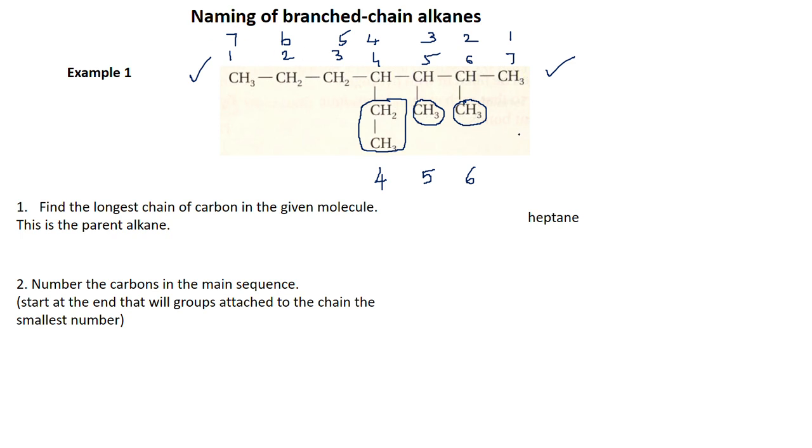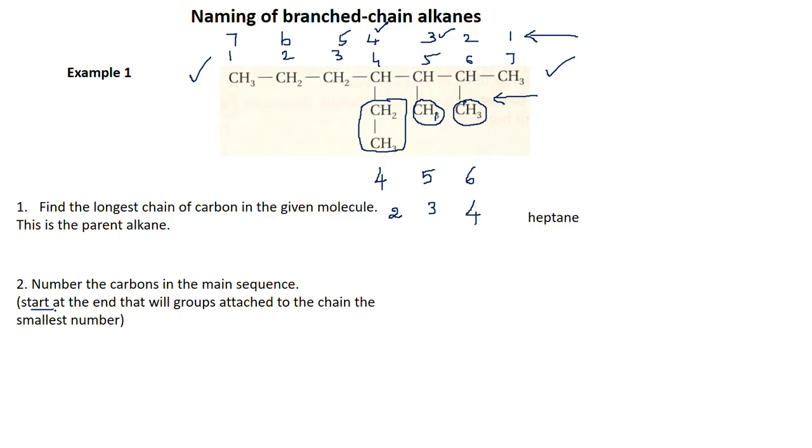Now what will be the carbon numbers for the substituents? As I proceed this way, where is the first substituent attached? I am using the numbering this way. So it's attached to 2. So the first group is attached to 2. The second substituent is attached to 3. And the third substituent is attached to 4. Okay. These are two ways in which you can number.